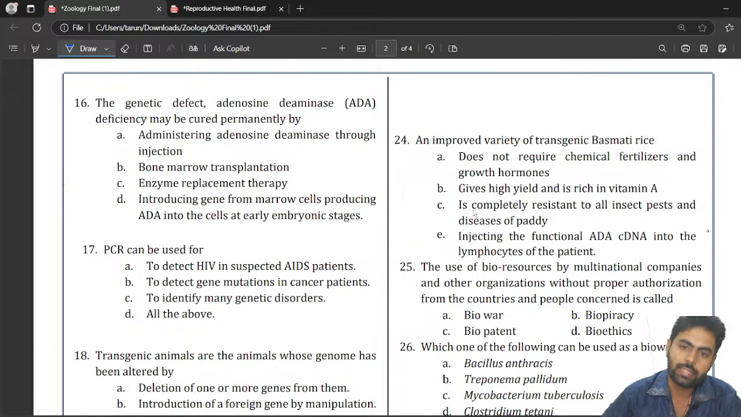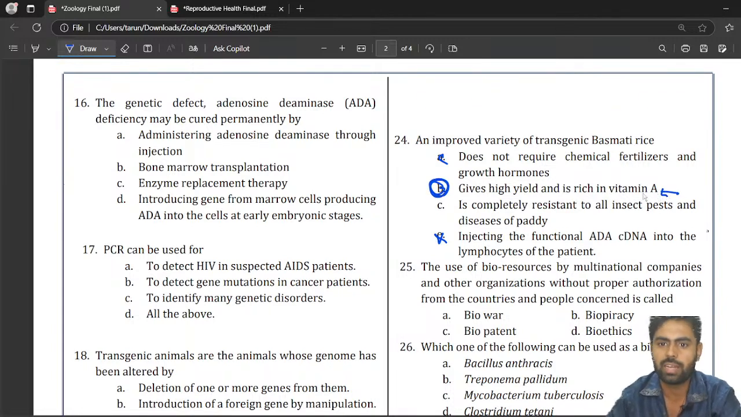So what will be the correct answer? An improved variety of transgenic basmati rice does not require chemical fertilizers and growth hormones, gives high yield and is rich in vitamin A; is completely resistant to all insect pests and diseases of paddy; injecting the functional ADA complementary DNA into the lymphocytes of the patient. So this one will not be the answer. This one will not be the answer. The improved variety will be made by a genetically engineered method, so this one is the correct answer. They give more yield, that is the improved variety of transgenic basmati rice. So B is the correct answer.